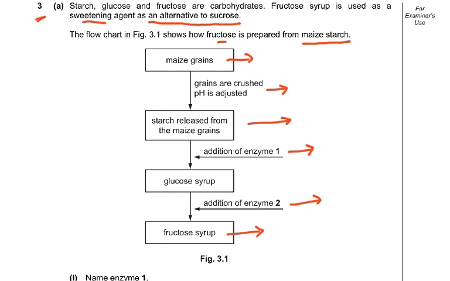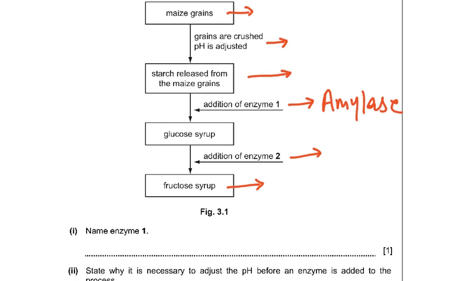Now it says name enzyme 1. What is going to convert starch into glucose? It has to be amylase. You could say, Miss, amylase converts starch to maltose, and then maltase converts maltose to glucose. But then they've said glucose syrup. So the first thing that they asked you, name enzyme 1. So that is amylase.